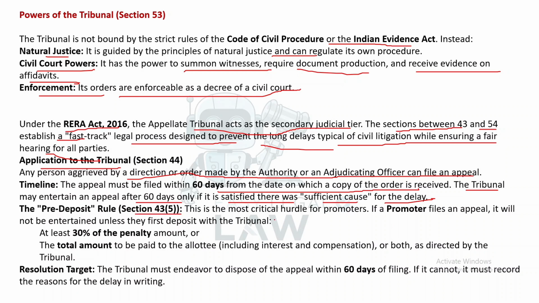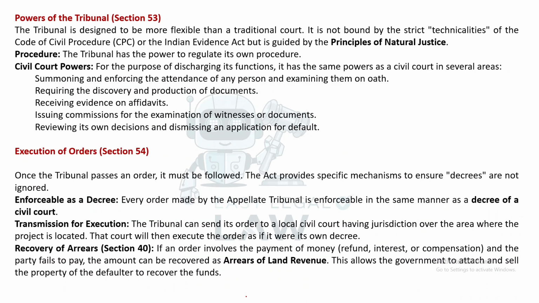This is the most critical hurdle for promoters. If a promoter files an appeal, it will not be entertained unless they first deposit with the tribunal at least 30% of the penalty amount or the total amount to be paid to the allottee, including interest and compensation, or both, as directed by the tribunal. Resolution target: the tribunal must endeavor to dispose of the appeal within 60 days of filing. If it cannot, it must record the reason for delay in writing.